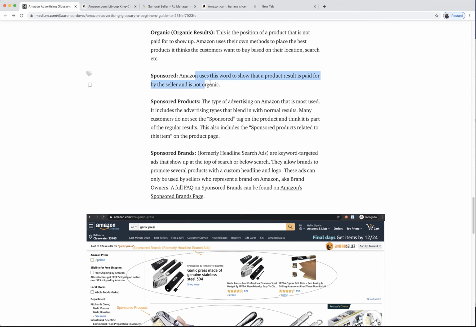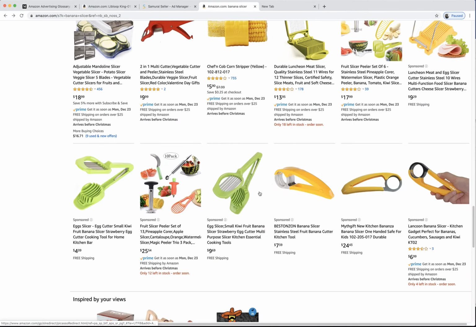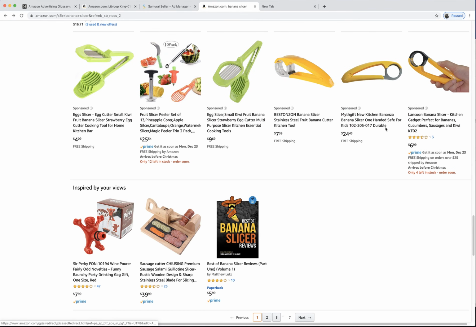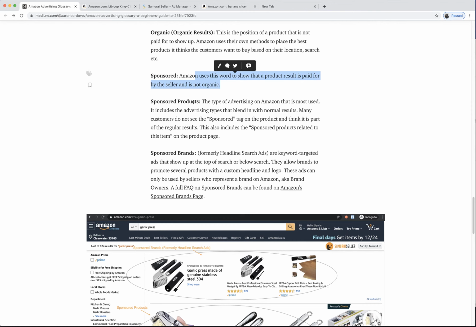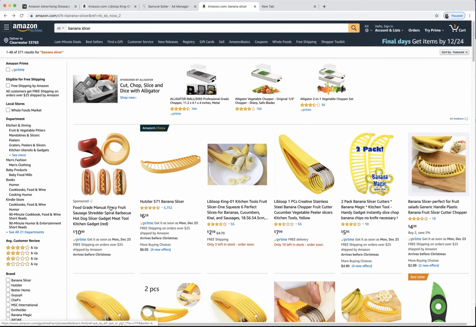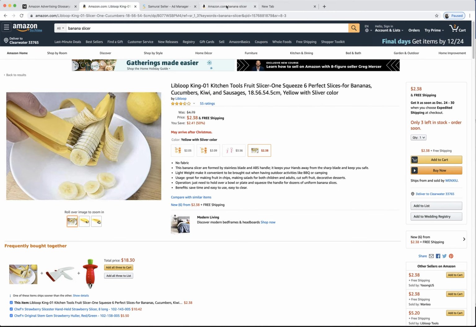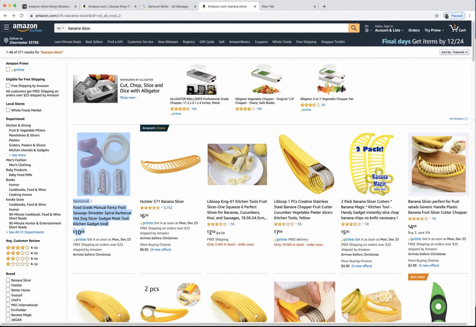Sponsored just means that it's paid for, so it's the opposite of organic. This is sponsored, this is sponsored, and this is sponsored right here. Okay, cool. Sponsored products is the type of advertising that is used most on Amazon. It includes advertising types that blend in with normal results, which we went over. That's this, this is sponsored products right here. This up here is not sponsored products. That up here is called sponsored brands. But sponsored products includes these, the ones that blend in.